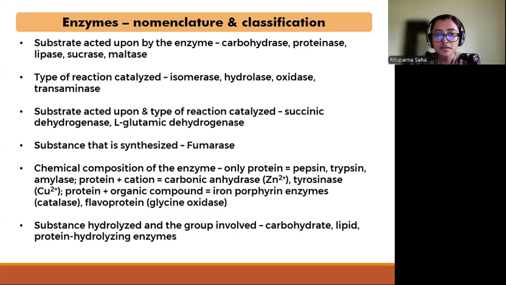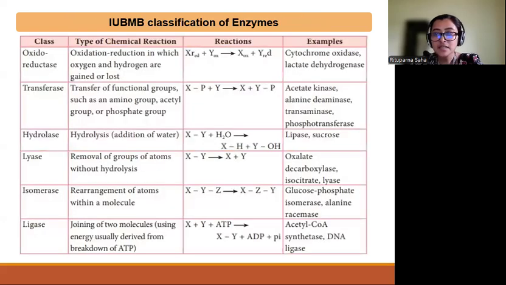But in recent years, the International Union of Biochemistry and Molecular Biology decided that enzymes be classified on the type of chemical reaction that they catalyze. On that basis, the enzymes are classified into 6 groups.